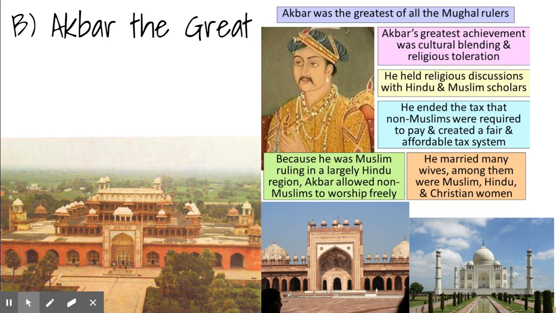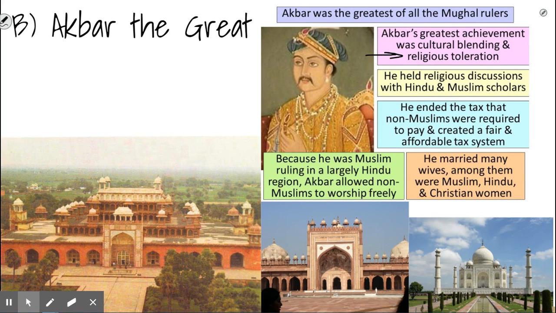The two rulers that we're going to talk about in the Mughal Empire is first Akbar the Great. He's considered, as it says here, the greatest of all Mughal rulers, and that's because he pursued a policy of religious toleration where he brought in Hindu and Muslim scholars and had them discuss things. He married Hindu wives and also Christian wives, and he ended what's called the jizya, which was a tax that all non-Muslims had to pay. So he made people more economically equal within the empire.